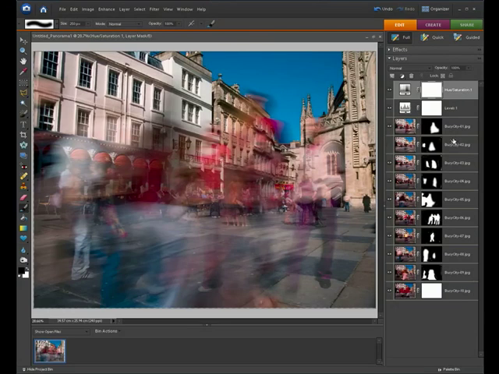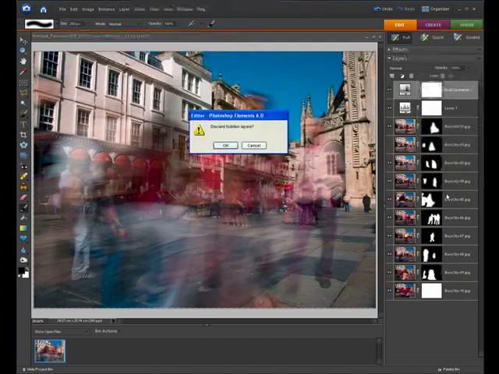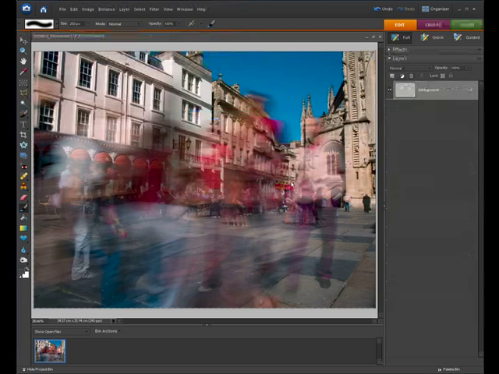Now before you print that, obviously you just want to flatten the whole thing down, so go up to your layer palette options, flatten image, click OK, and now we've flattened all of those images that we've loaded through a photo merge down into one busy city scene.